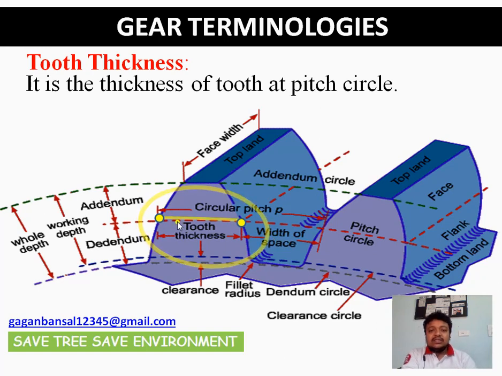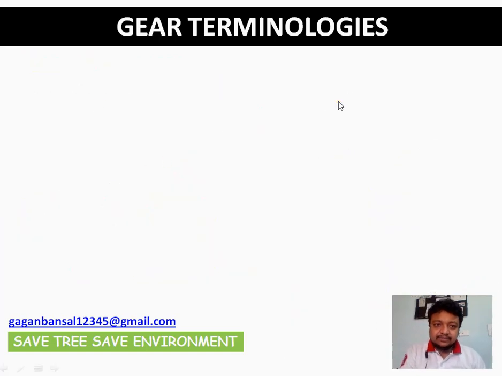Though in many cases we say that the tooth is broader at the bottom and keeps on decreasing linearly or involutely based on the profile, when it comes to the general definition of tooth thickness, we take the constant thickness along the pitch circle. So it is the thickness of the tooth at pitch circle.